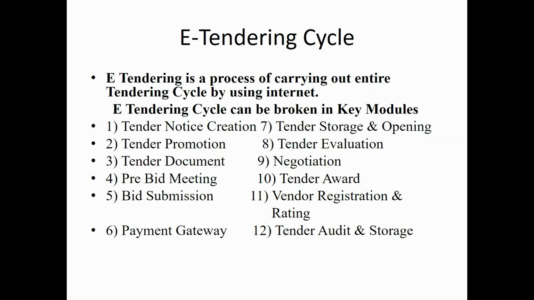Let us learn about what is the e-tendering cycle. E-tendering is a process of carrying out the entire tendering cycle by using internet. The e-tendering cycle can be broken into key modules such as number 1, tender notice creation, number 2, tender promotion, number 3, tender document, number 4, pre-bid meeting, number 5, bid submission, number 6, payment gateway, number 7, tender storage and opening, number 8, tender evaluation, number 9, negotiation, number 10, tender award, number 11, vendor registration and rating, and number 12, tender audit and storage.